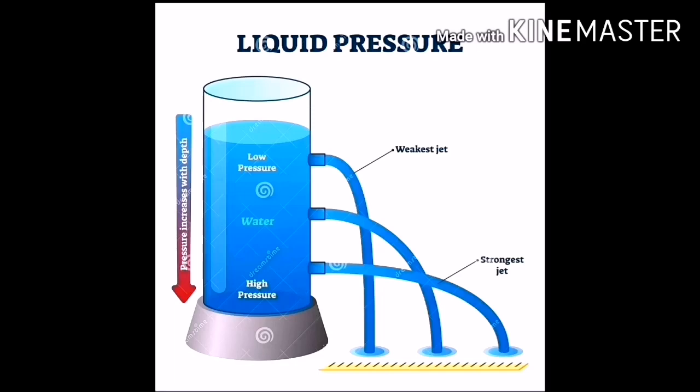Yes, the pressure increases at the bottom of that container. That's why high pressure is at the bottom of the container and low pressure is at the top. So that's why the weakest jet is at the top of the container and the strongest jet is at the bottom. In this way we complete this experiment also. I hope you are clear on this experiment. For better understanding, you can do this at home also.